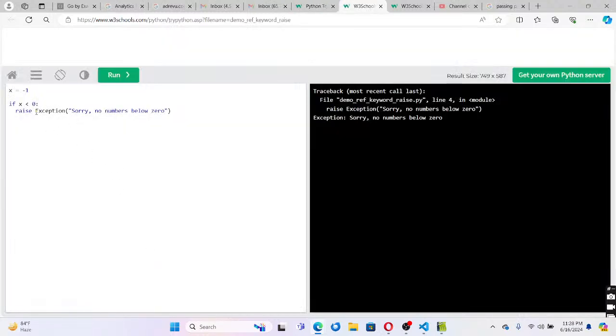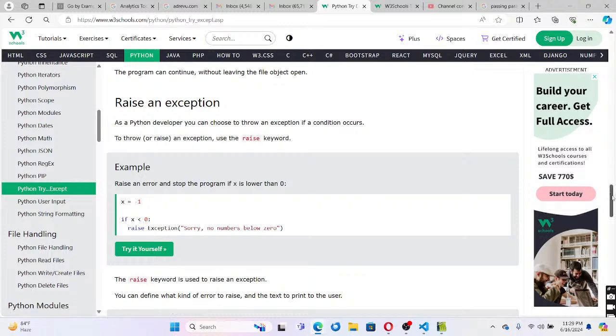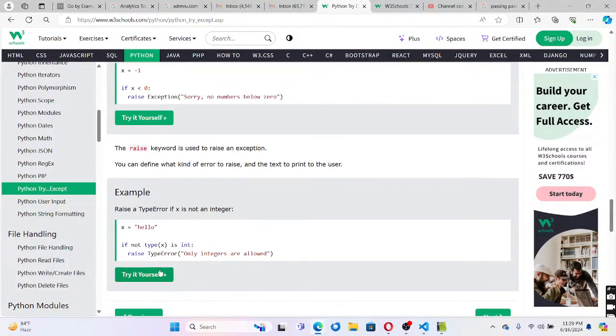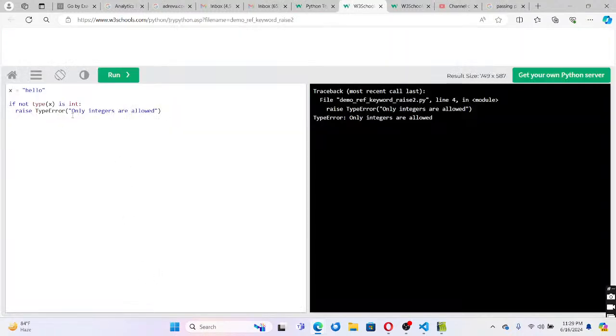So you can also have manual exceptions. See here, x less than 0 is true, and then we are raising the exception, no numbers below 0. Basically you should not leave it like this, you need to catch this exception and then display it. We'll discuss that in the next tutorial. When you are raising it, only integers are allowed.